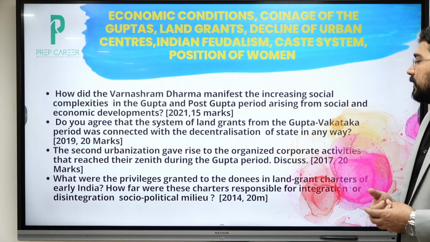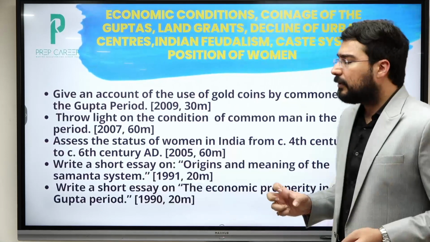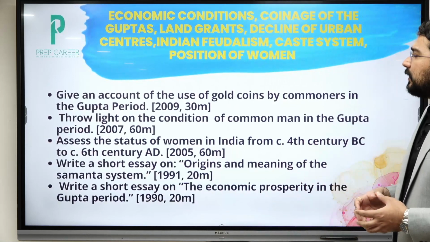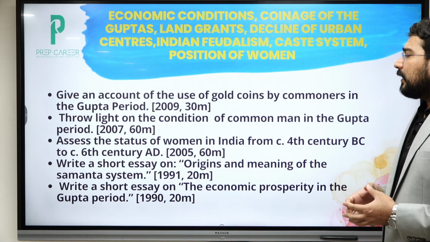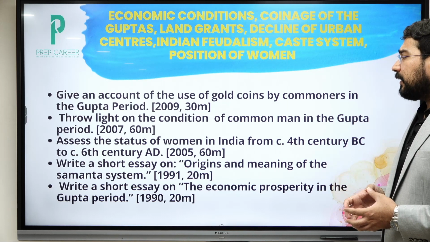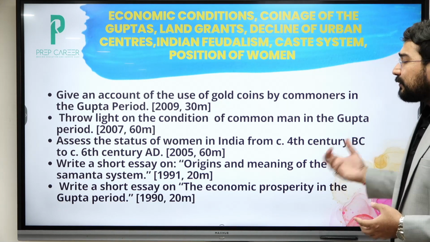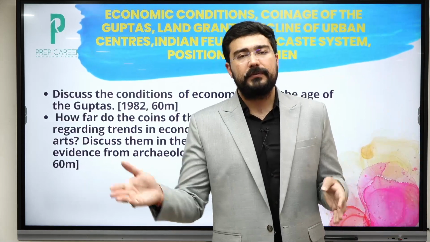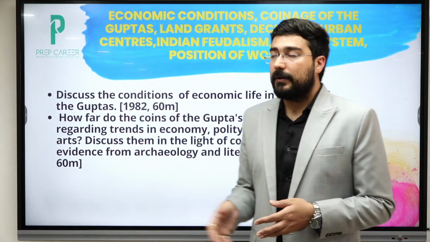Then privileges which were given to the donees in the land grant charter. So जितना भी land grant का question होगा, one or the other way they will be related to Guptas and Vakatakas. Then the use of gold coins, to what extent they were used by common people, okay, condition of common people during the Gupta period, status of women, then original meaning of the Samanta system, economic prosperity in the Gupta period. Like the Gupta period, if you see 300 to 450, yes, there was very high economic growth, but 450 to 600, it was in the declining phase, okay.